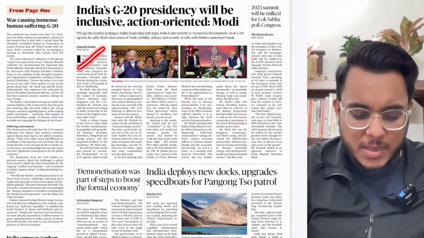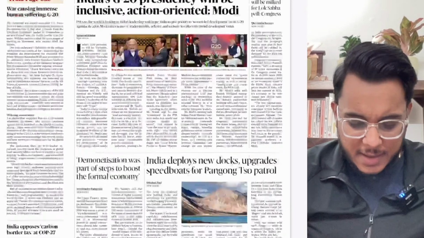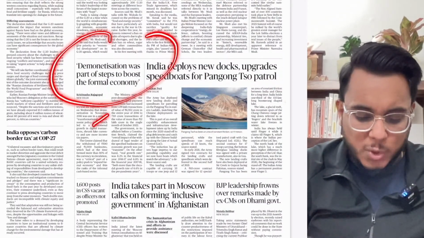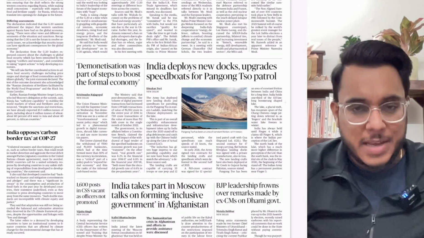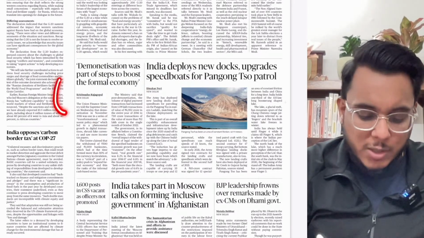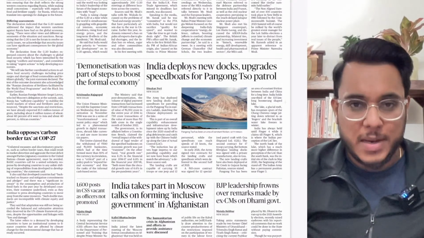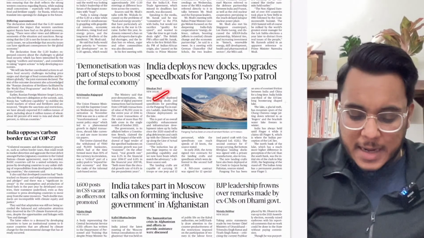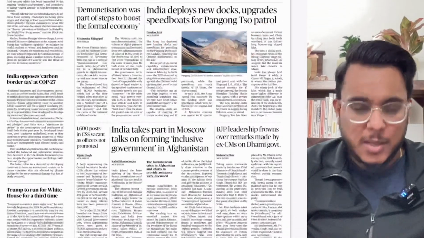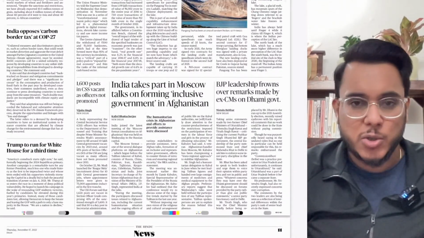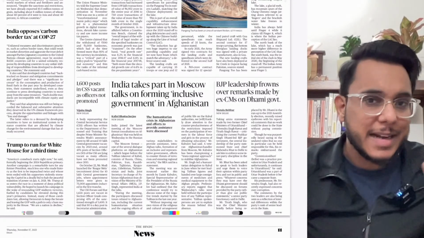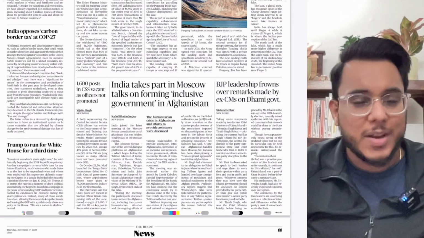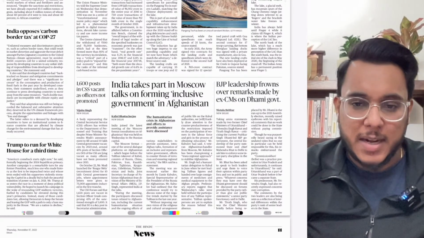Then, India's G20 presidency, we'll see this particular article again. Demonetization was part of a step to boost the formal economy. So the finance minister had said that the demonetization of 2016 was an attempt to digitize the economy more. Then, India deploys new docks, upgrades speedboats at the Pangong Tso patrol. So Pangong Tso lies at the flashpoints between India and China at the Line of Actual Control. There the infrastructural upgradation is being done.